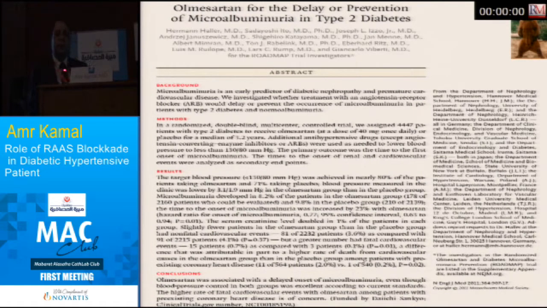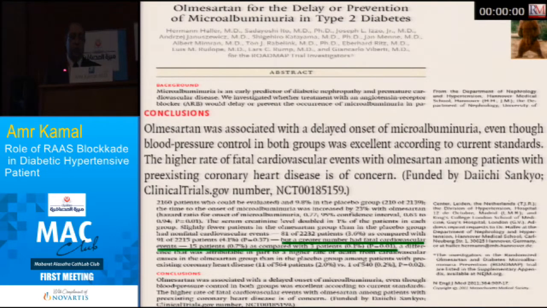For some competitors, such as olmesartan, when he tried to delay or prevent type 2 diabetes like valsartan, he failed, unfortunately. And the conclusion in the New England Journal of Medicine was that the drug is associated with delayed onset of microalbuminuria and diabetes, but a high rate of fatal cardiovascular events with olmesartan. And that's why I said to you, not all ARBs are the same. So please decline this drug.